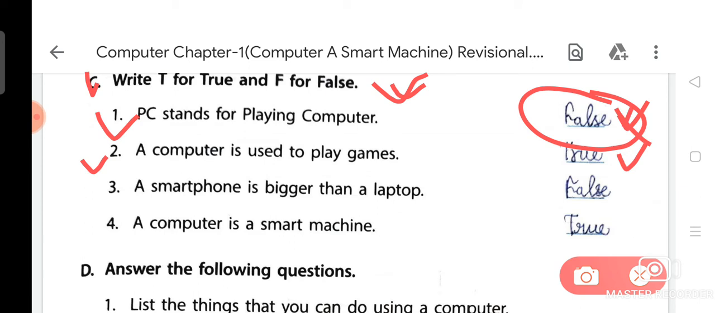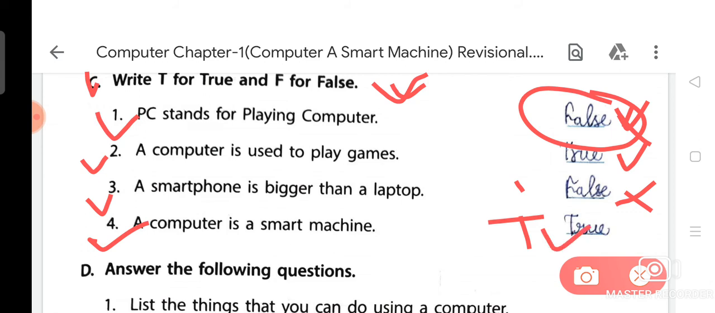You can fill T. Now next, a smartphone is bigger than a laptop. As you know very well, a smartphone is smaller than a laptop. So that's why this statement is false. You can fill F for this statement. Now next, question number 4: a computer is a smart machine. As you know very well, a computer is a smart machine, and that's why you can fill T for this statement because it is true.